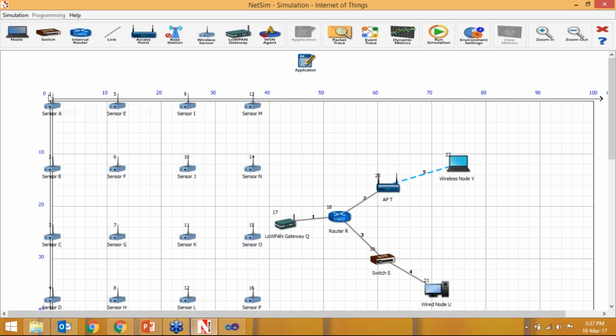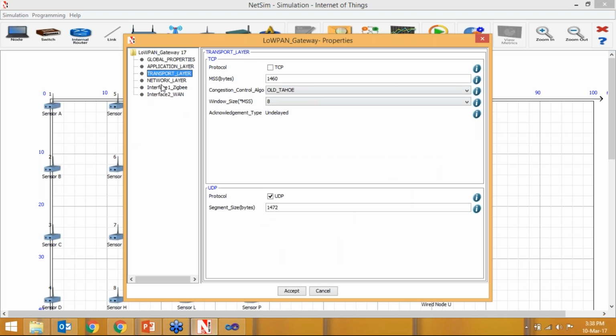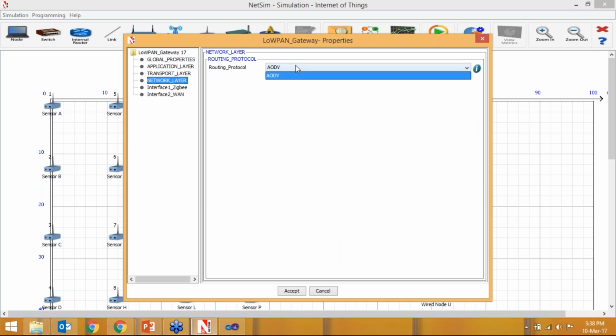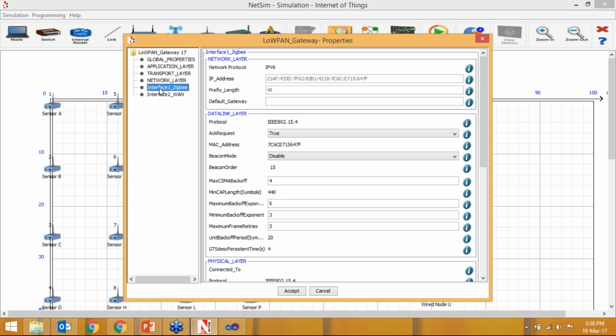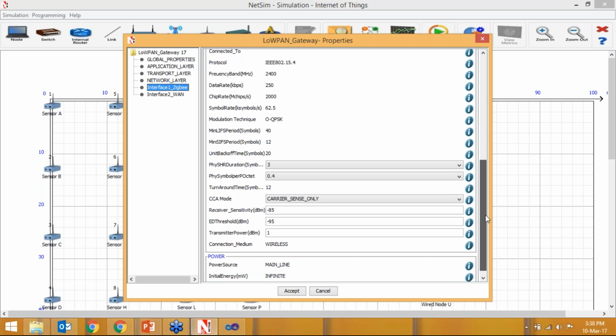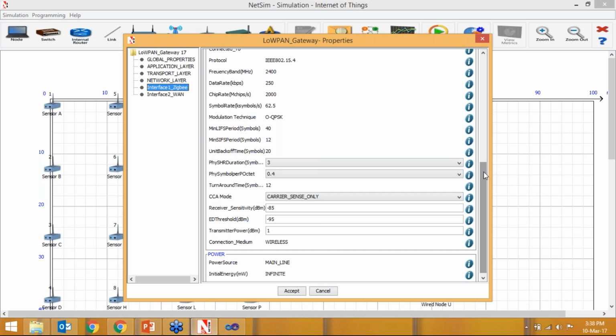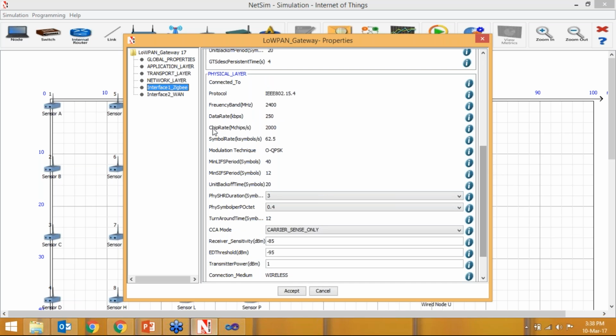So sensor information we have seen. We just see the LowPAN gateway parameters. So this global properties is same. Transport layer we are having UDP. Network layer we have AODV protocol. In interface ZigBee we are having data link layer parameters. Then in physical layer we have these parameters. We have made this power source as mainline, and these are the same parameters as sink node.